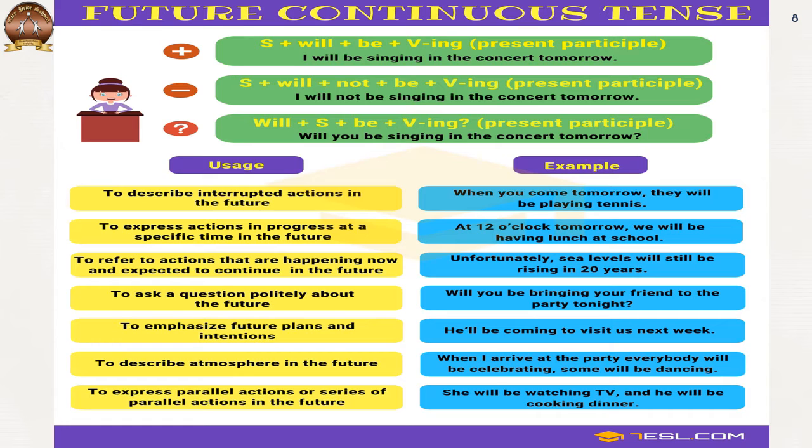To refer to actions that are happening now and expected to continue in the future, too, we use future continuous tense. Unfortunately, sea levels will still be rising in 20 years. So, they are rising and they will continue to rise is what is expressed here. To ask a question politely about the future, to emphasize future plans and intentions, to describe atmosphere in the future, to express parallel action or series of parallel actions in the future, we also use future continuous tense.